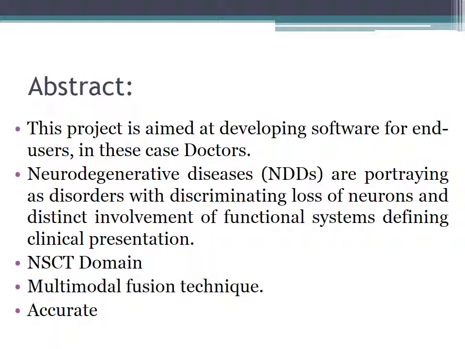Abstract. Coming to the abstract, this project is aimed at developing software for end users, in this case doctors. Neurodegenerative diseases generally occur between the ages of 50 to 60 years. Presently, there are many systems to detect these diseases, and we came up with a new proposed system based on the NSCT domain, that is non-subsampled contourlet transform, using a multimodal fusion technique, and the results prove that it is accurate.